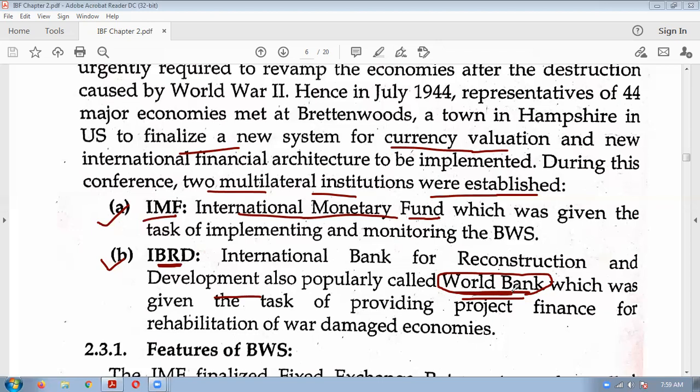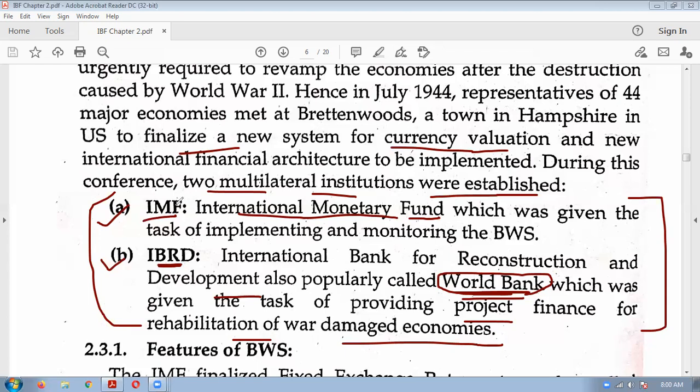The World Bank's main objective was to give finance for rehabilitation of war damaged economies. So World Bank gives loans to countries, underdeveloped countries, etc. India also takes loans from World Bank. So in which conference were these two organizations created? You should remember it was created in the Bretton Woods Conference in 1944: International Monetary Fund and IBRD, also called the World Bank.